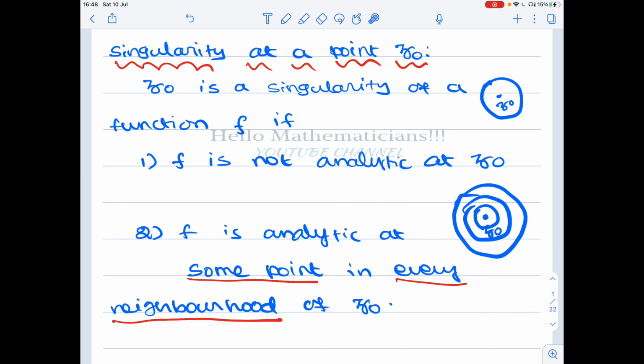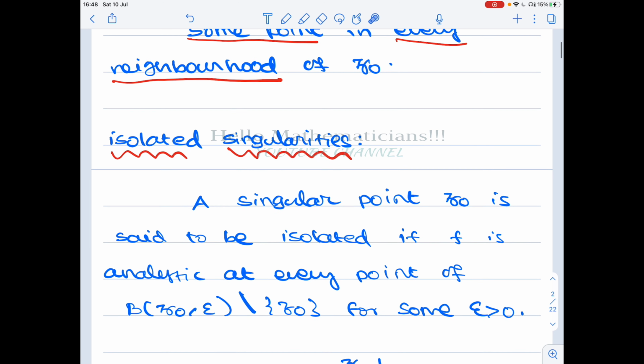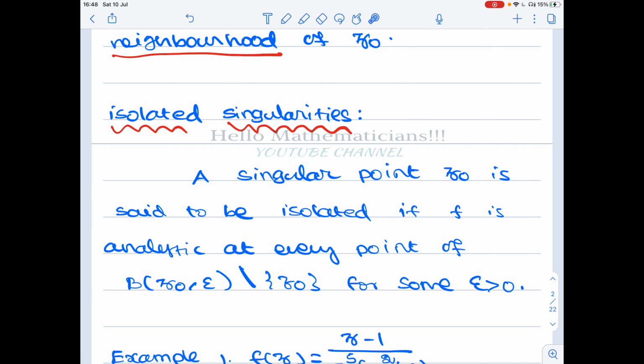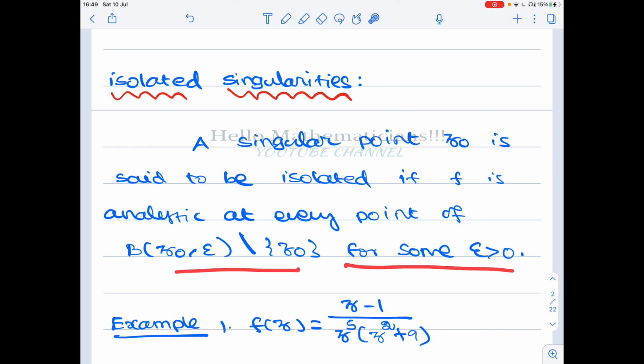Now we know the definition of singularity. Let's see what isolated singularities are. A singular point z naught is said to be isolated if f is analytic at every point of the open ball centered at z naught of radius epsilon minus z naught, for some epsilon greater than 0.